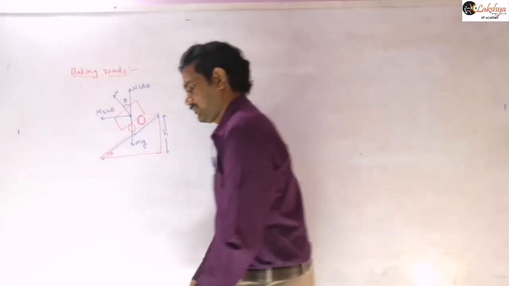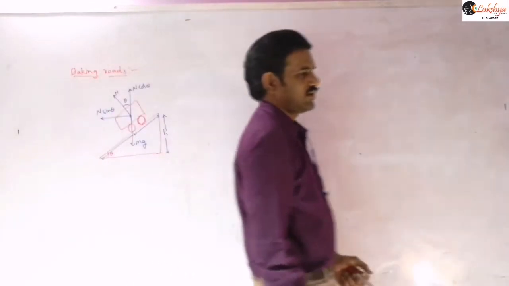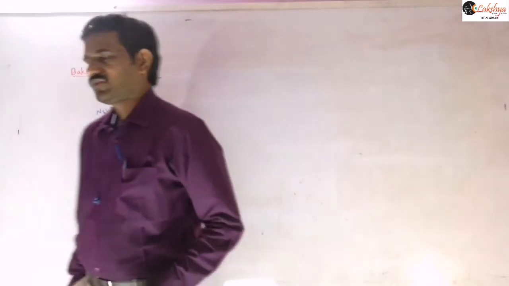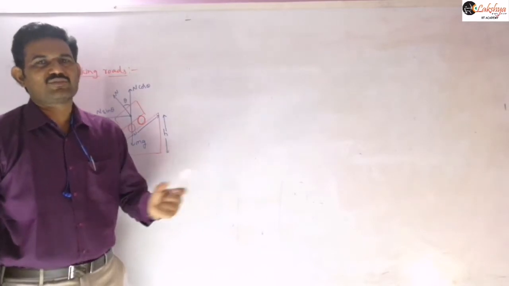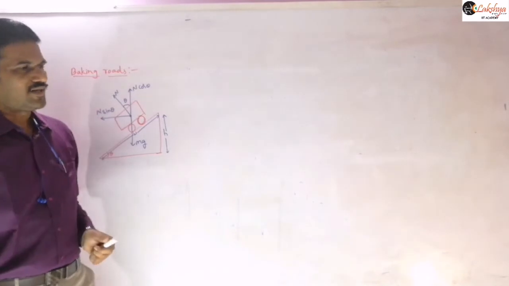Now, if the velocity is either more than that or less than that, let us take V0 as the expression. So V0 is equal to under root of Rg tan theta.